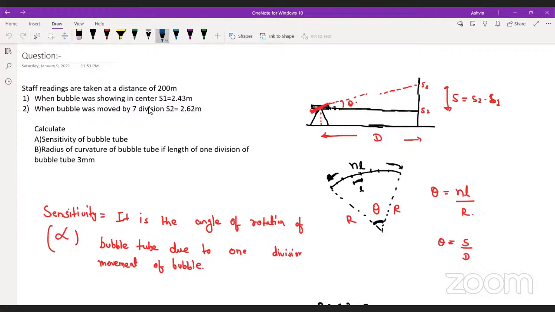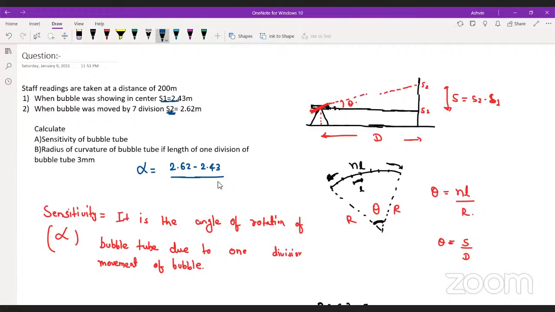Come on, guys, tell me what will be your alpha? Alpha will be, if you have the staff division, first of all, S2 minus S1. That is 2.62 minus 2.43. That is S, and that is S upon my D.